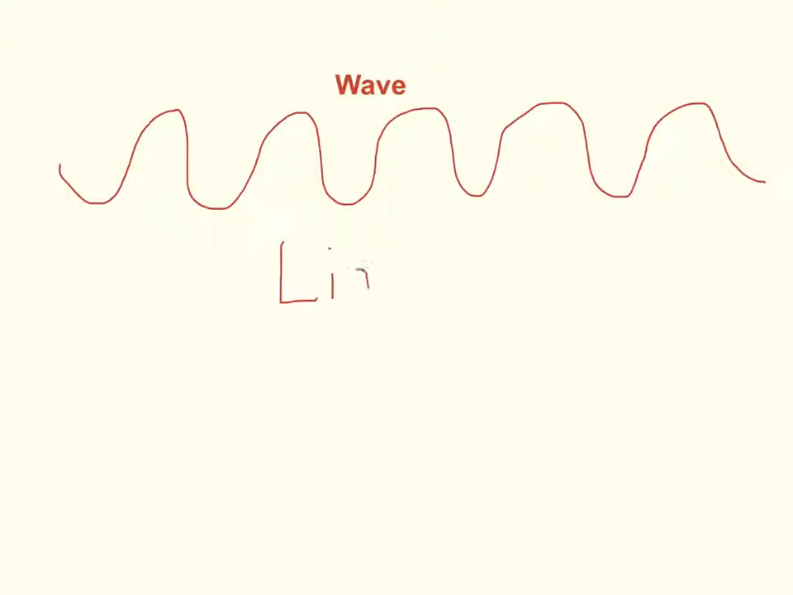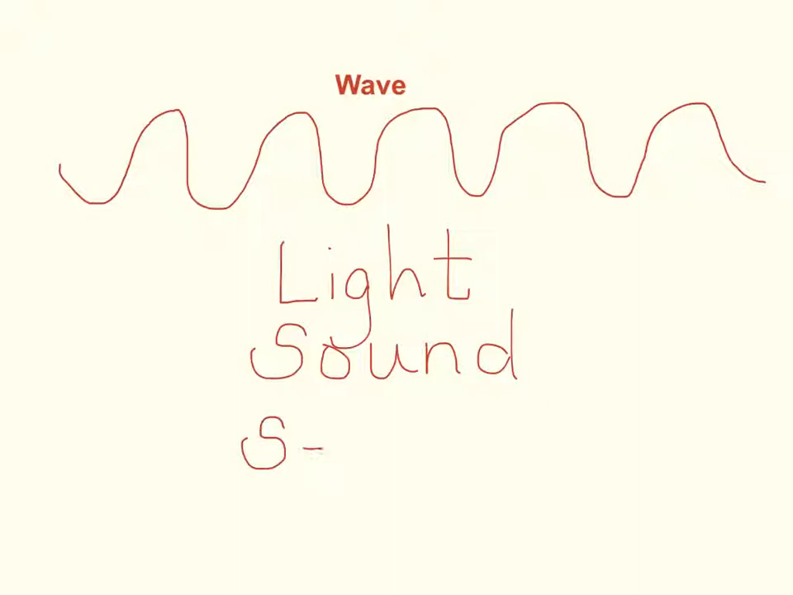Light is an example of energy that travels in the form of waves. Sound is a form of energy that can travel via a wave. And recently we've also been talking about seismic waves. And seismic waves are energy that travels through the earth.